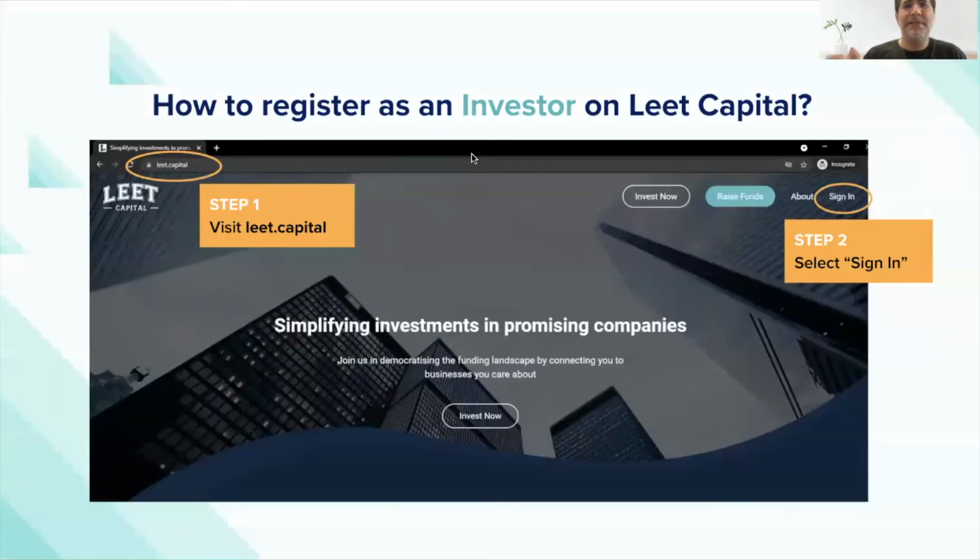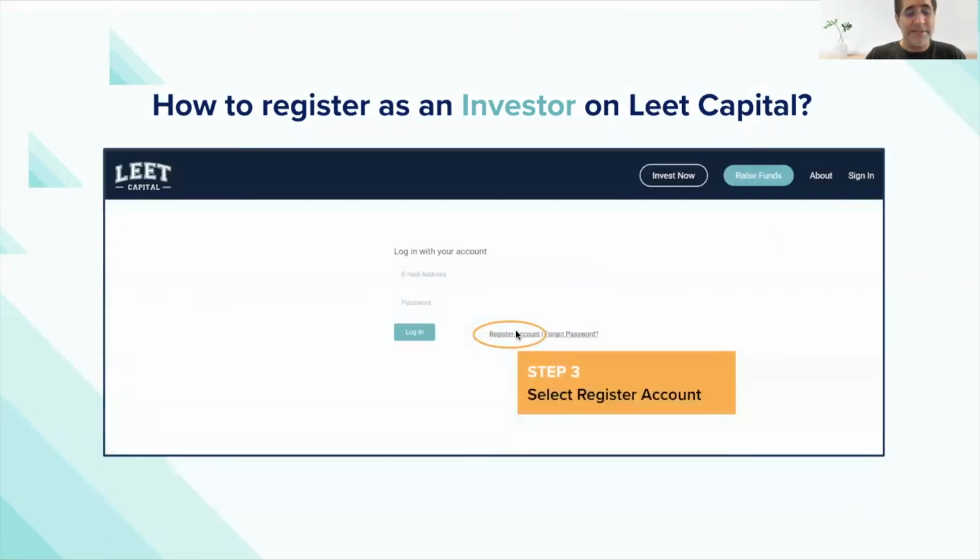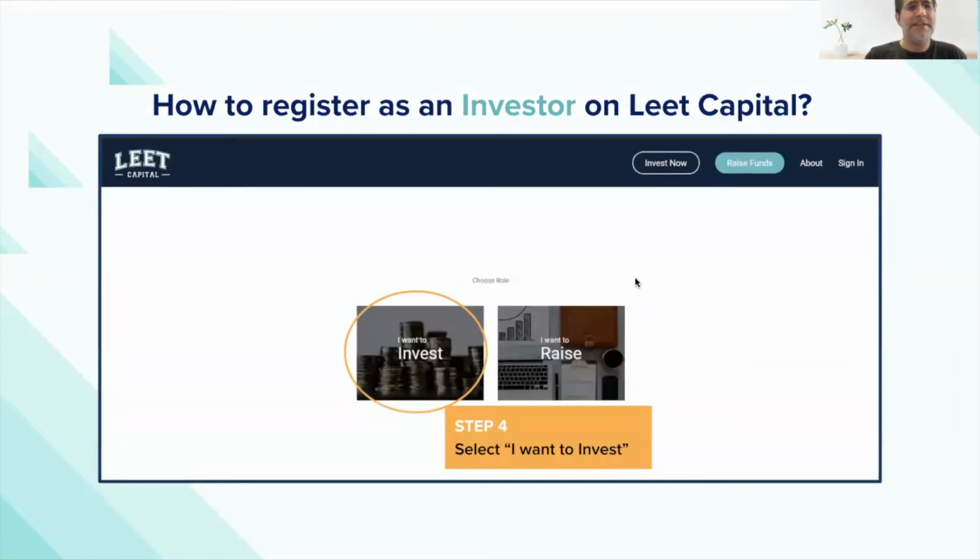So the steps basically to register as an angel investor or any particular investor on our platform is, first step, just go to leet.capital. That's the website. It's a brand new kind of domain name, so there's no .com, it's just leet.capital. Select sign in if you've got an account. If you don't have an account, of course, you click register and you provide us your details.